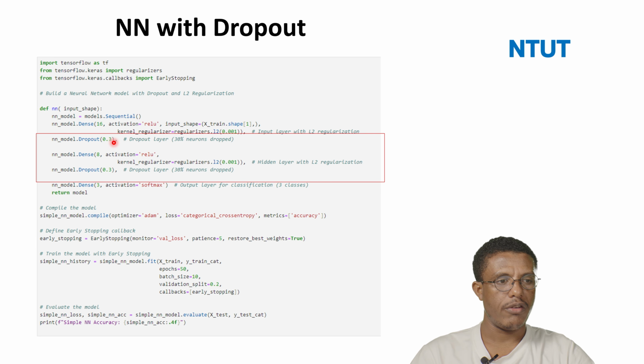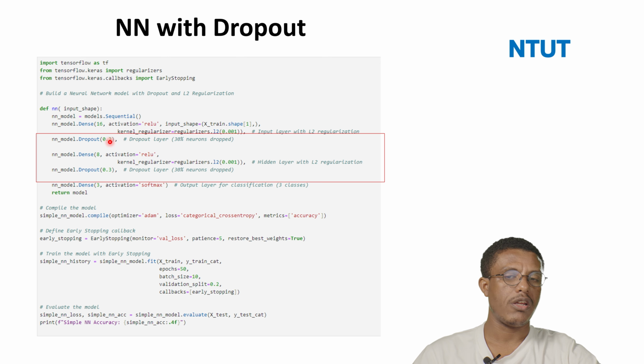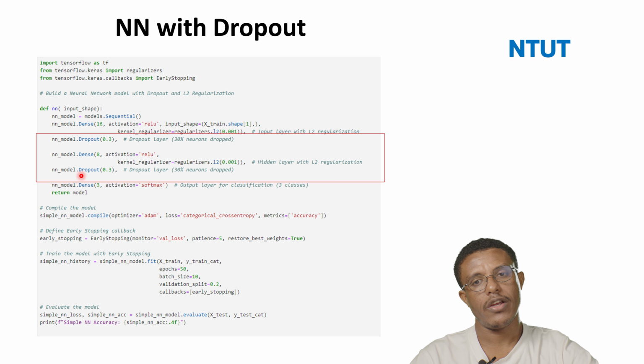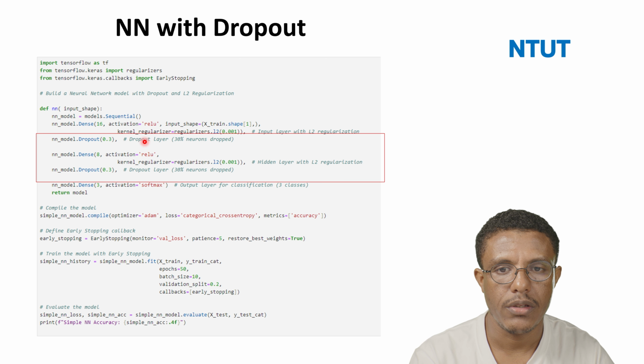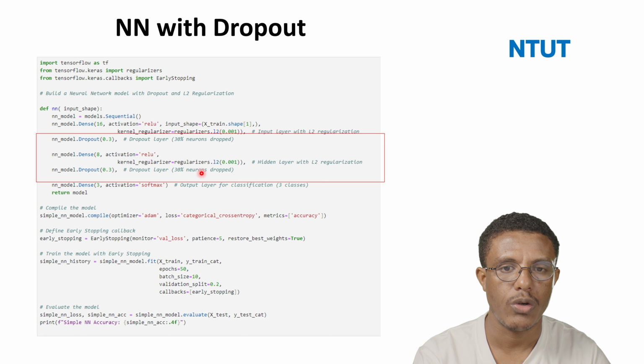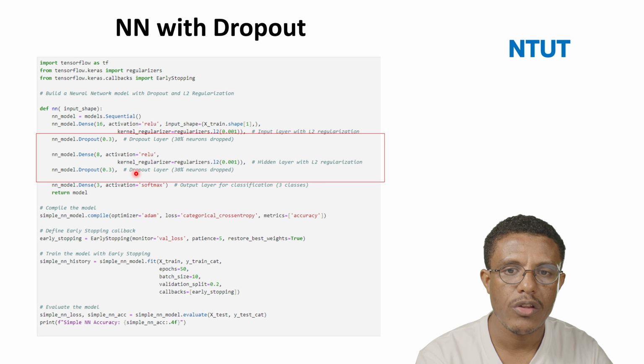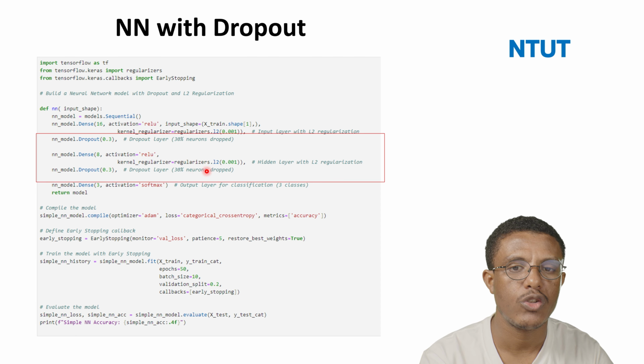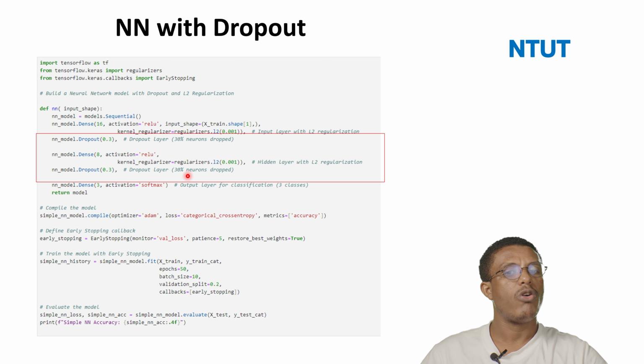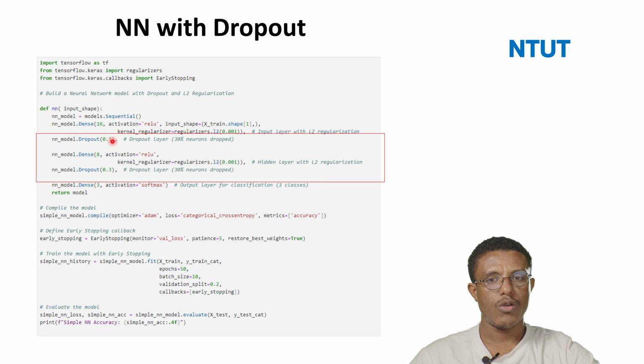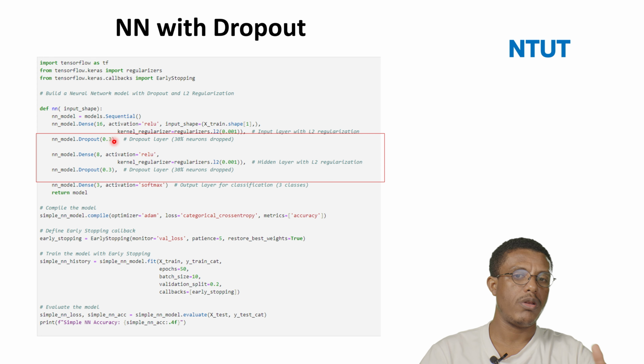Mostly we need to give a small value, 0 point and a fraction, and you can give any value. Then you can apply dropout within each layer. For instance, next to the input layer, and also we can apply dropout in the hidden layers, a number of dropouts within each layer. So 0.3 means a dropout layer where 30% of the neurons will be dropped from the connection. So if we use 0.5, 50% of the neurons will be dropped.